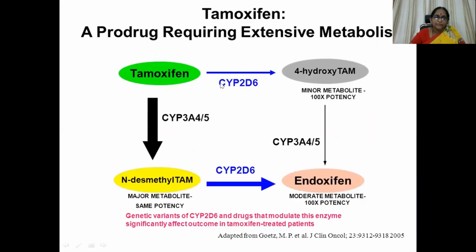Then the metabolism. Tamoxifen gets converted through one path by CYP3A4 or 5 into N-desmethyl tamoxifen, or by the utilization of CYP2D6 it gets converted to 4-hydroxytamoxifen, which is again converted to endoxifen with the help of CYP3A4 or 5. And this can even get converted to endoxifen with CYP2D6. This is the metabolic pathway of tamoxifen.